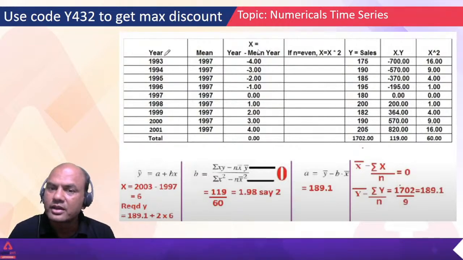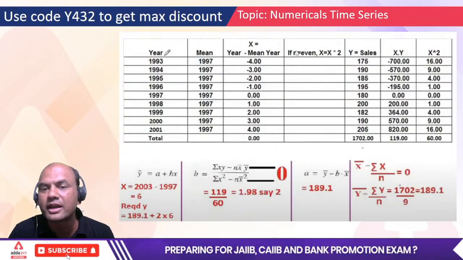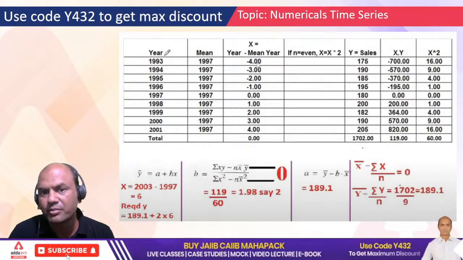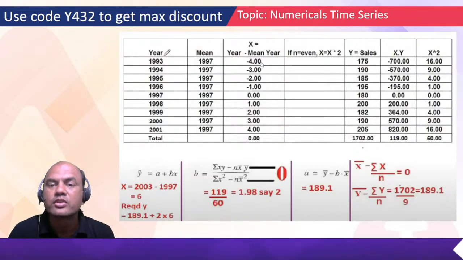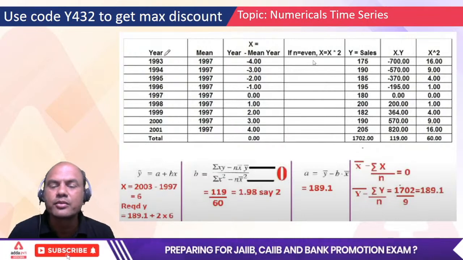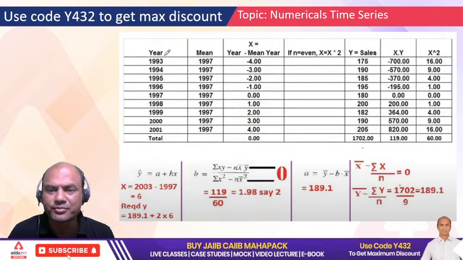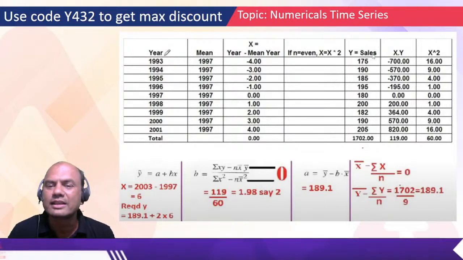Now if this number had been 8 or 10, then I would have multiplied this by 2. Okay? Because the mean would have been in points then, somewhere in points. So multiplied by 2. So why multiplied by 2? I'll give you at the end. It's very simple. Okay? So I'll show you now only.